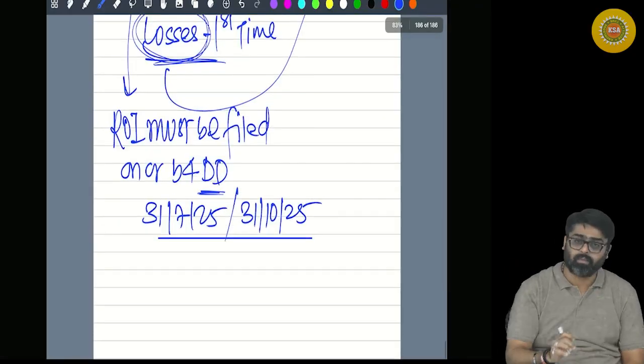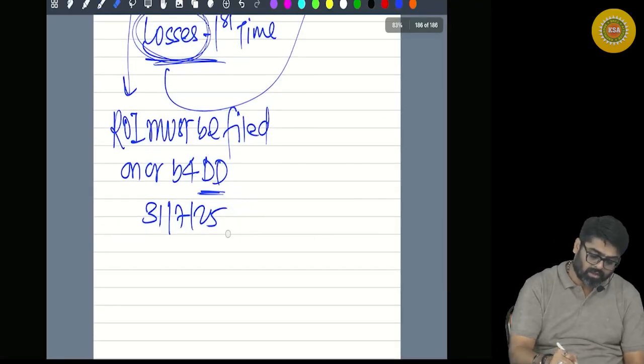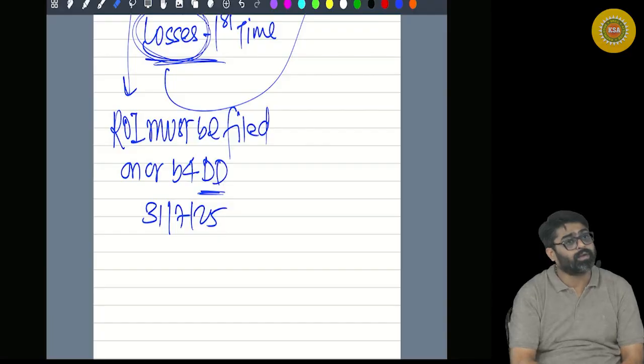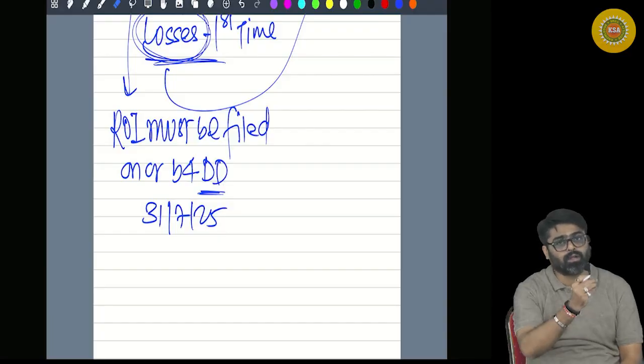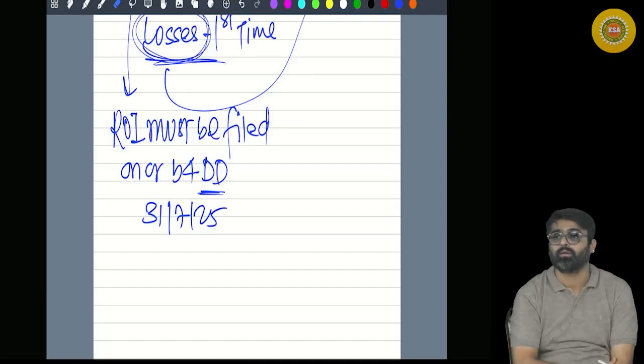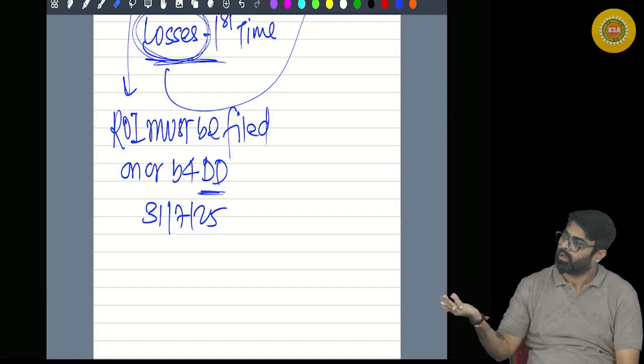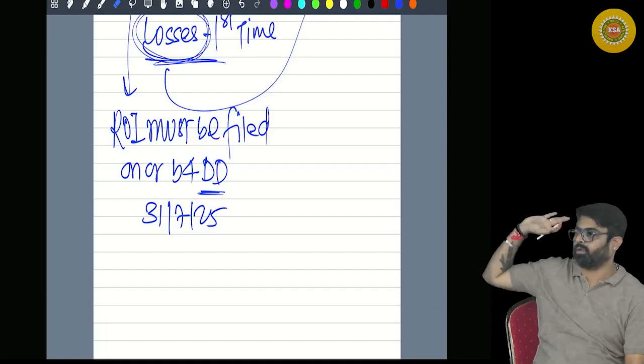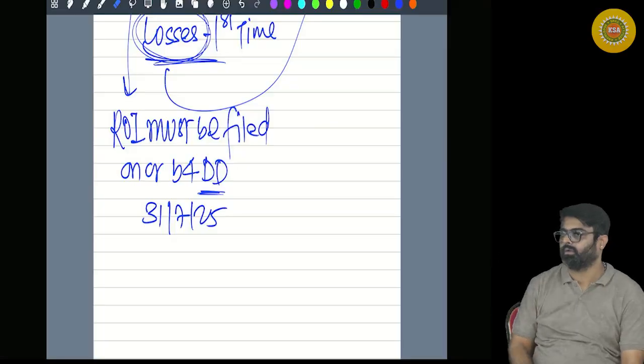Okay. So tell me, for us the due date was 31st July, and you file your return on 29 July. Have you filed your return on or before the due date? So the losses of this year are eligible for carry forward in subsequent years. They will be carried forward.